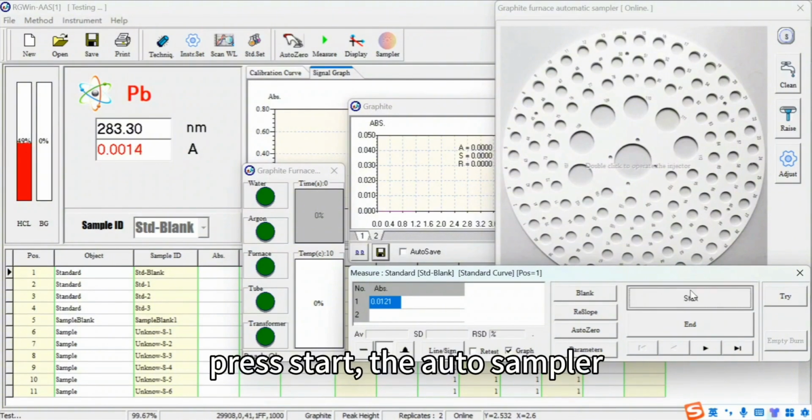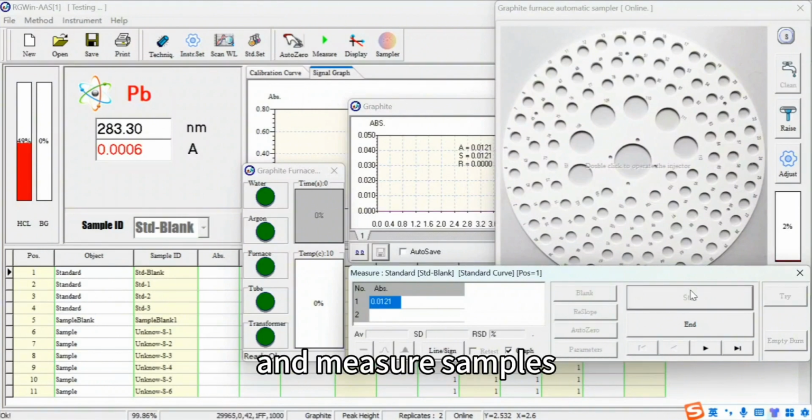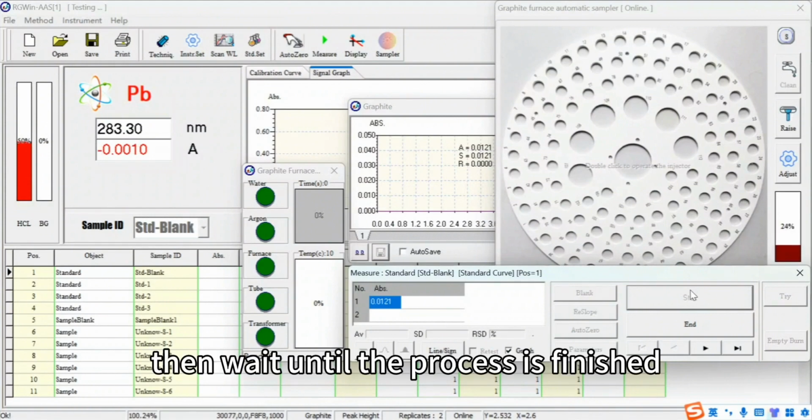Press Start. The Autosampler will work to build the standard curve and measure samples. Then wait until the process is finished.